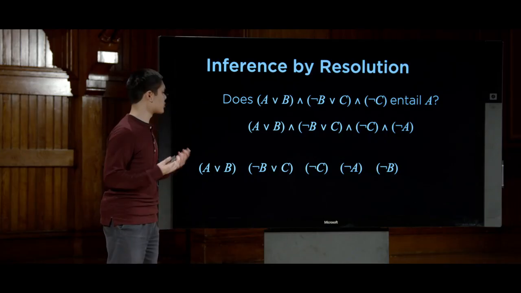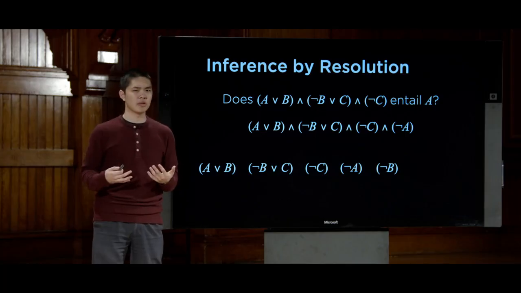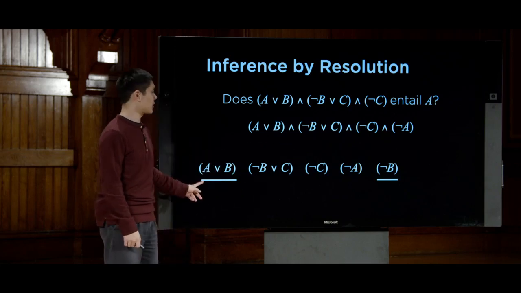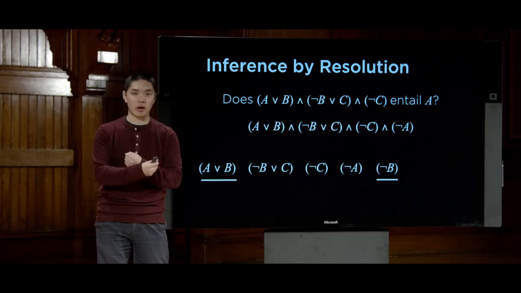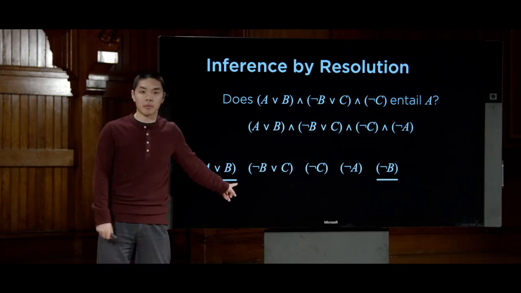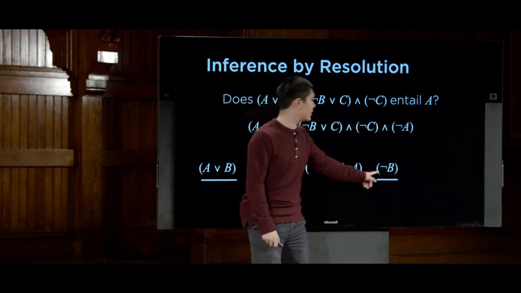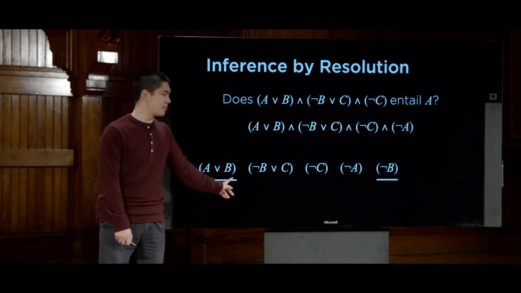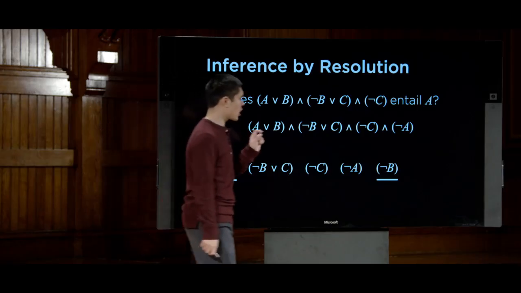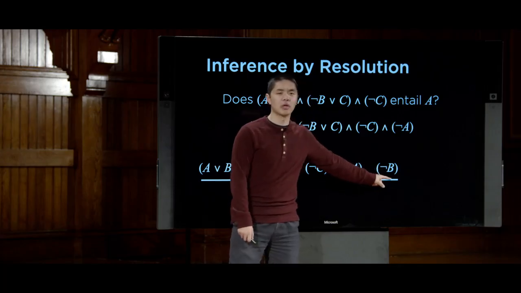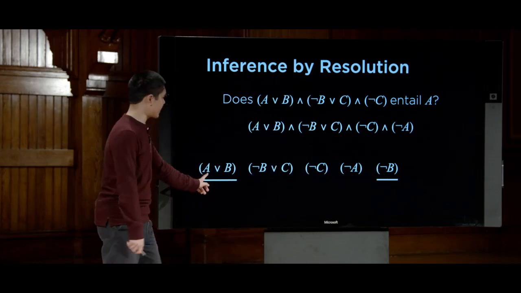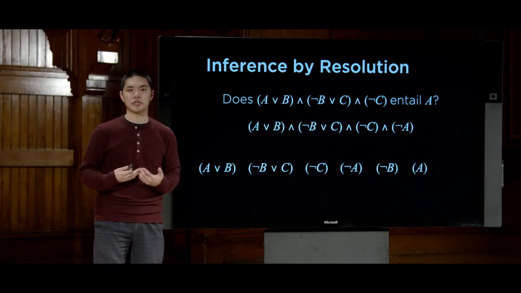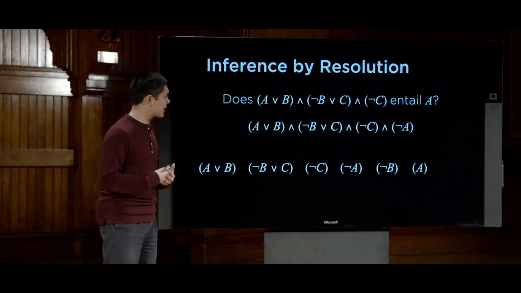Can I use resolution again to get some new conclusion? Well, it turns out I can. I can use that new clause I just generated along with this one here. There are complementary literals. This B is complementary to, or conflicts with, this not B over here. And so if I know that A or B is true, and I know that B is not true, well, then the only remaining possibility is that A must be true. So now we have A. That is a new clause that I've been able to generate. And now I can do this one more time.